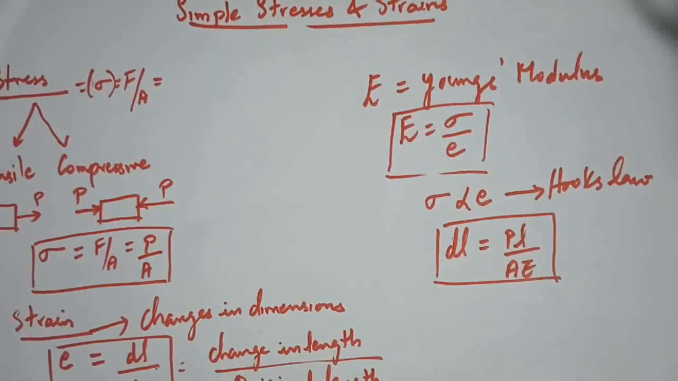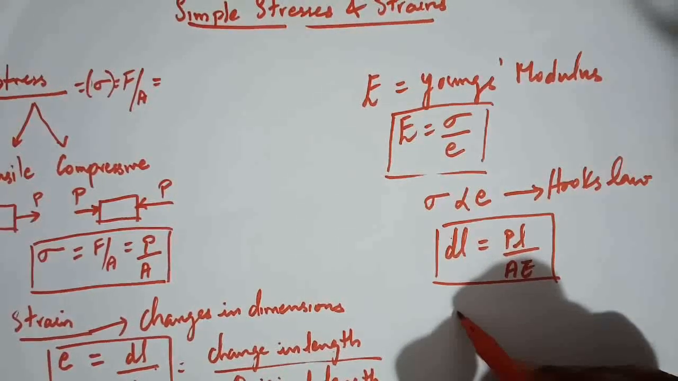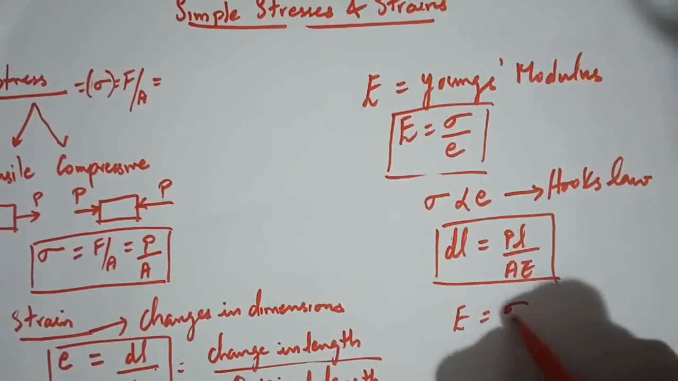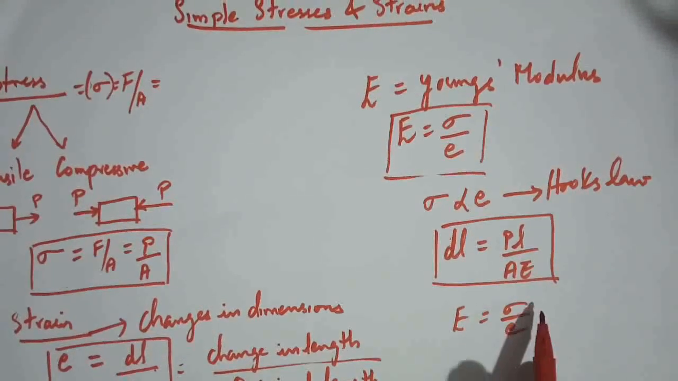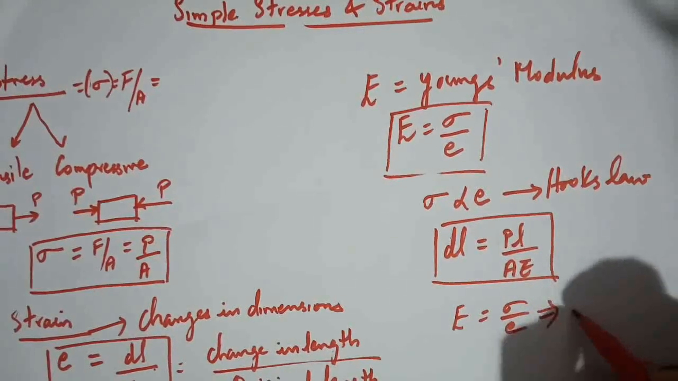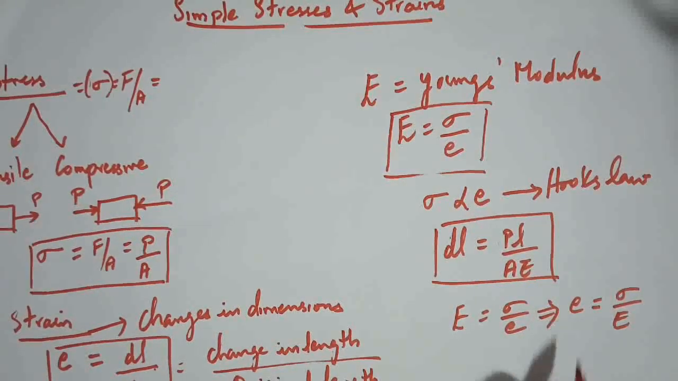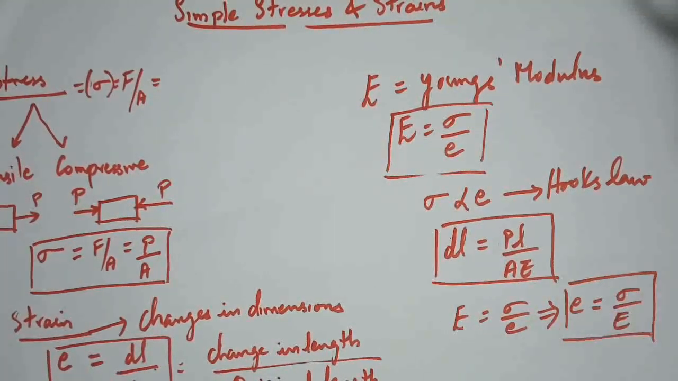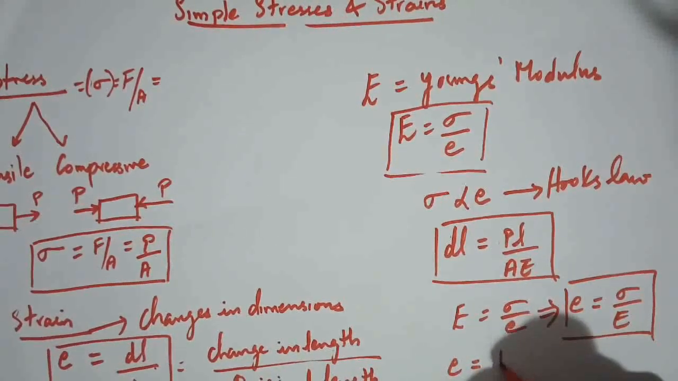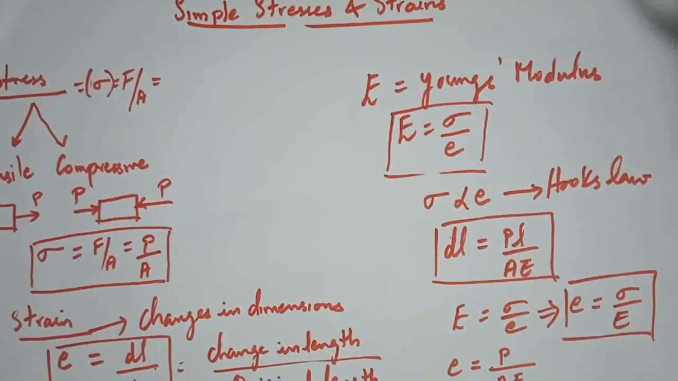Here, PL by AE, how did we get that? We'll see now. We already have Young's modulus, capital E equals sigma by small e, equals stress by strain. Therefore, small e can be written as sigma by E. Now in place of sigma I am substituting P by A. So therefore it becomes e equals P by AE.